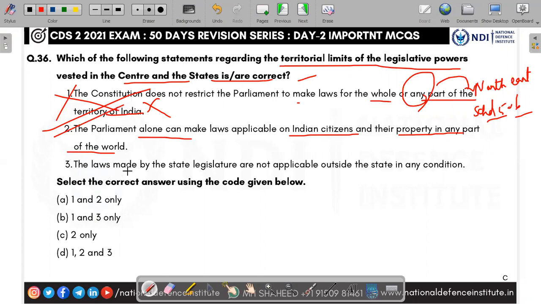The third one: the laws made by the state legislature are not applicable outside the state in any condition. Again, the words 'in any condition' make it wrong. In some cases, it is also applicable. For example, Pondicherry: tomorrow the central government can say some laws of Tamil Nadu can be applicable to Pondicherry as well. Obviously it is an extreme statement, so it is wrong. So they are asking for the correct answer. The answer is C, 2 only.